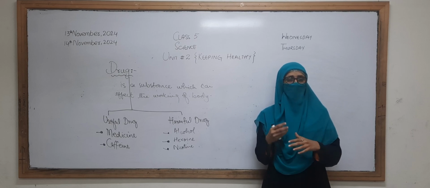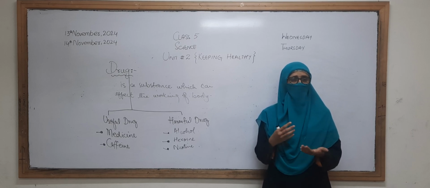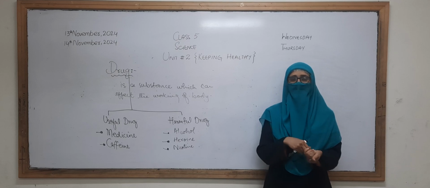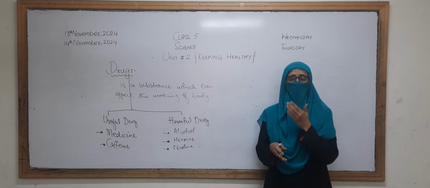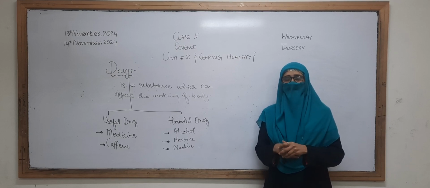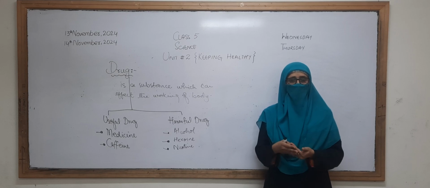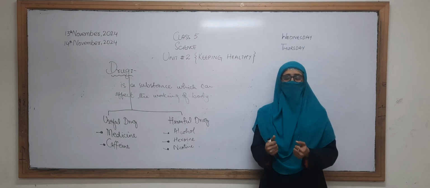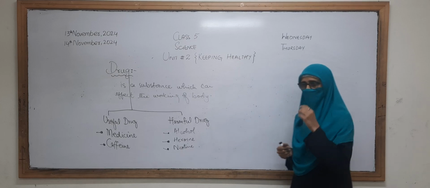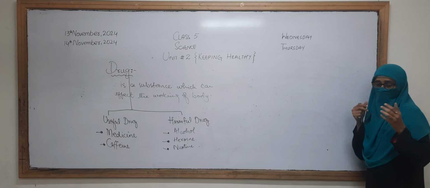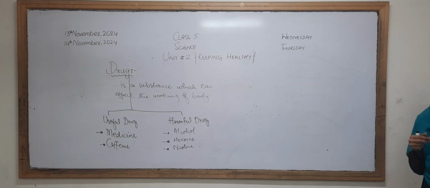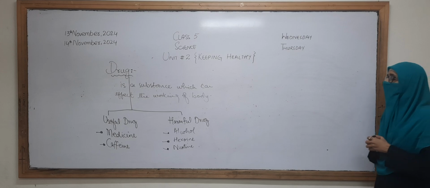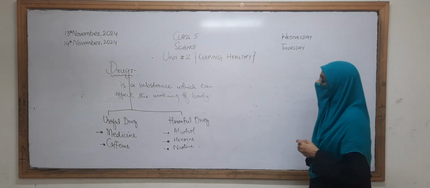The person who is using the cigarette is doing active smoking, and the person sitting with them also has the harmful effect of the cigarette on their body. We can say that they are having passive smoking while sitting with the person using the cigarette. Okay, so these are the two different types of smoking.